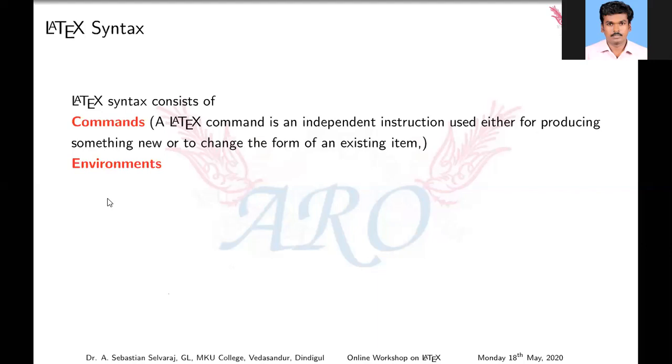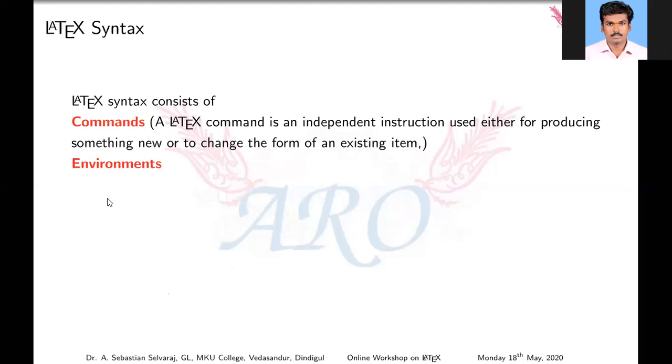Next, packages. There are many default packages available in LaTeX. If I want to use mathematical symbols, I have to use the math symbol package. If I want to create a theorem, I have to use the AMS theorem package, and so on. Based upon your document structure, you have to use your packages.